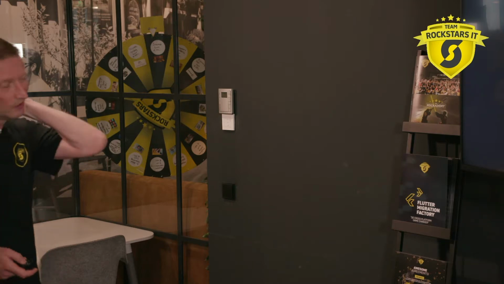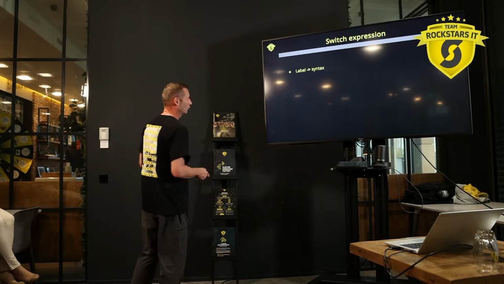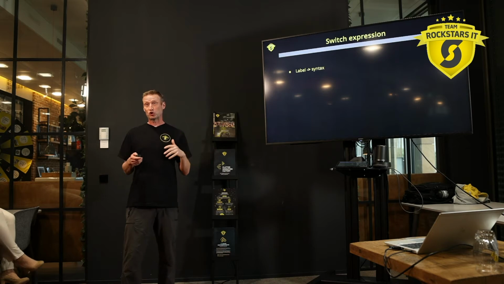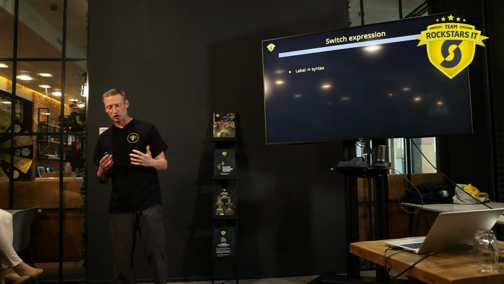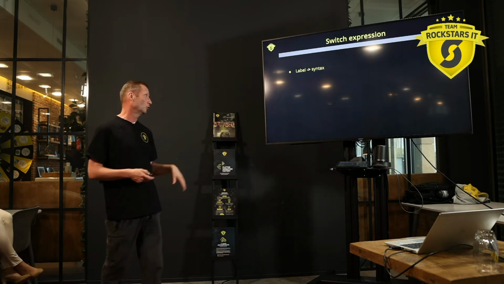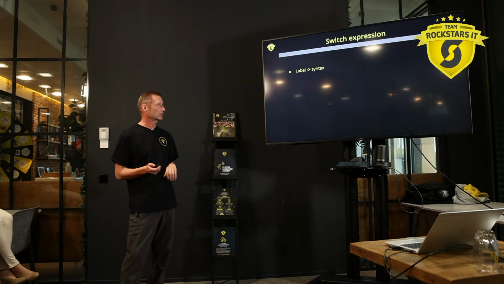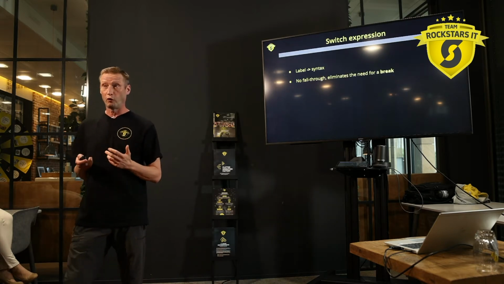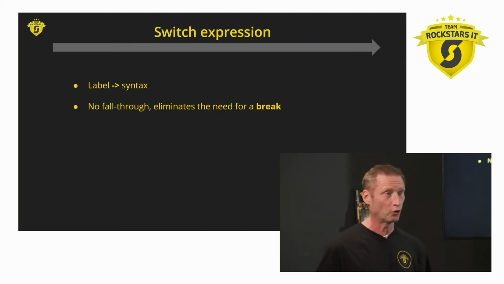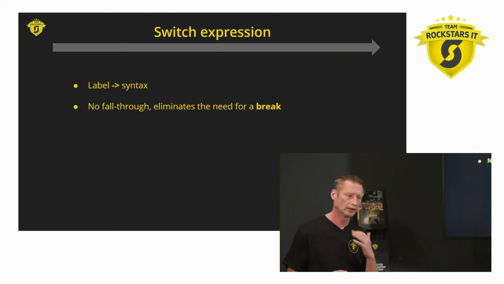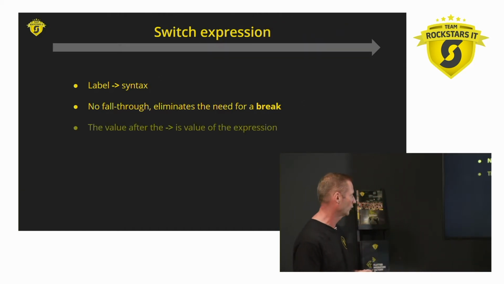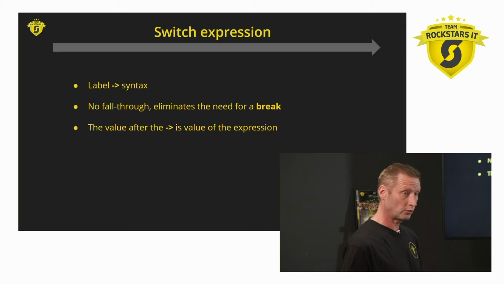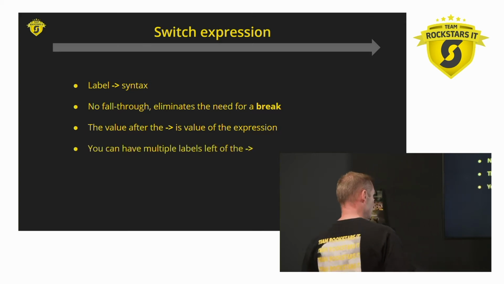So, switch expressions, what it's all about. Well, we all know our classical switch statement, right? But this is an expression, it will return a value. So it has a new syntax, this arrow syntax. There's no longer a fall through, so there's no longer a need for a break. I guess we must all love that, we don't have this falling through anymore, and forgetting to put a break there and getting errors. The value after the arrow is the value of the expression.